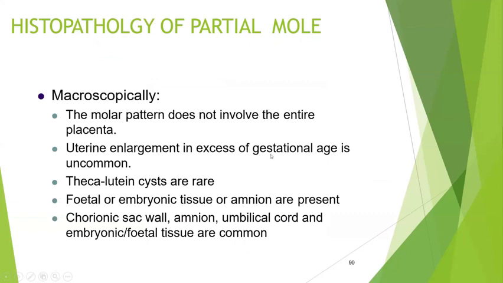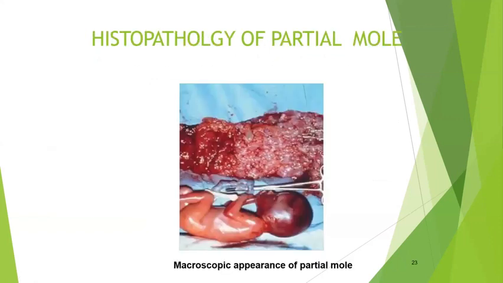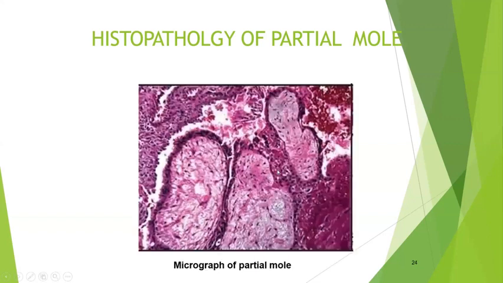In partial mole, as I told you, microscopically you will have a combination of both hydropic villi as well as normal villi, minimal syncytial trophoblastic hyperplasia, and enlarged cavitated villi will be more common. Here you can see some fetal tissue associated with the placenta, which is replaced by fluid-filled vesicles. So this is a picture of partial mole, with focal trophoblastic proliferation and edematous villi.